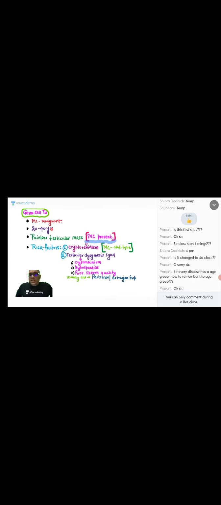So try to understand. When you are reading Robbins, what will be your target? Your target should be heading, subheading, and important things. Don't try to remember genes in the first go. There are so many genes, and if you start reading and remembering them, then it's gone, even though the examiner is asking in an exam. Please remember my words. With time, you will come to know that this gene is important, this gene is not important. I'm telling you because it's my personal experience. I don't teach anything which is not required, because that will be unnecessary consumption of your energy and your brain also.